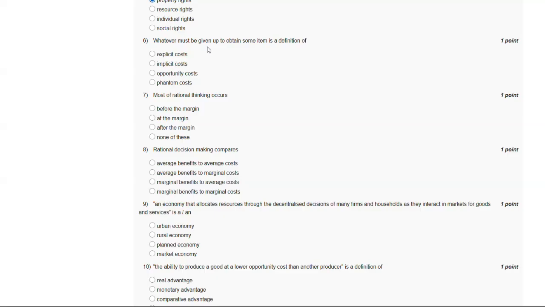And now let's go to our question number 6. Whatever must be given up to obtain some item is a definition of. So these are the options and the answer for our sixth question is C. Opportunity cost.